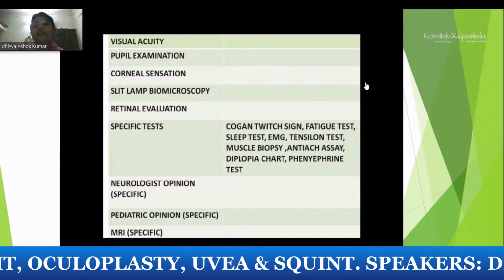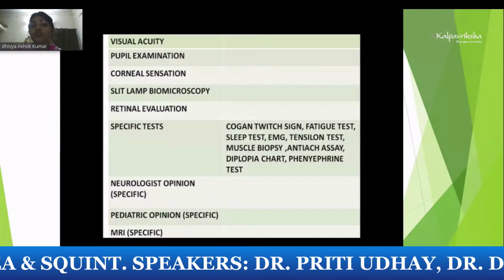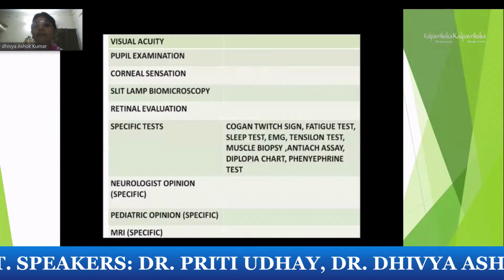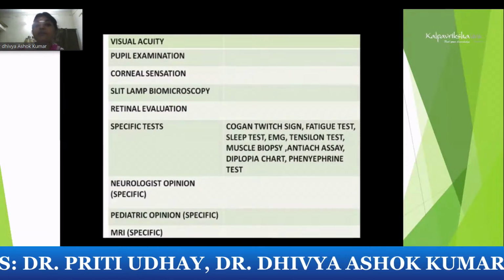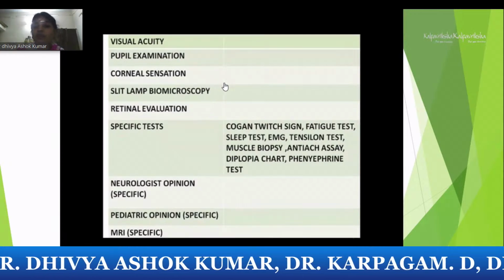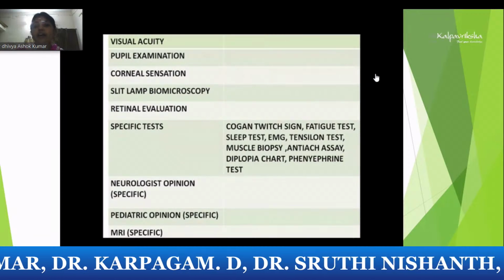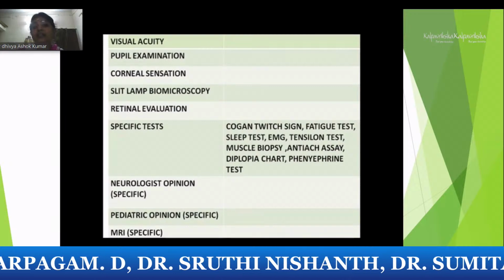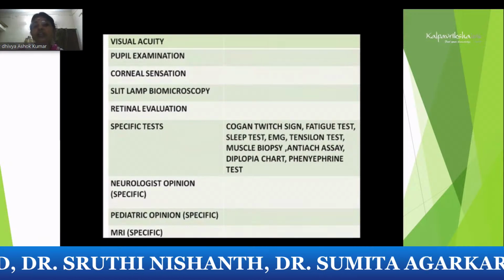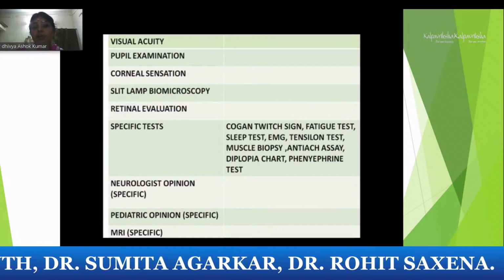So other clinical evaluation we do for the patients includes visual acuity, pupil examination to rule out Horner syndrome, which can be combined with miosis and enophthalmos and ptosis, and corneal sensation for all patients, because there could be anesthesia involved. These patients can have lagophthalmos, so we must check that there is no corneal anesthesia leading to ulcer postoperatively. Retinoscopy should be done in all patients.